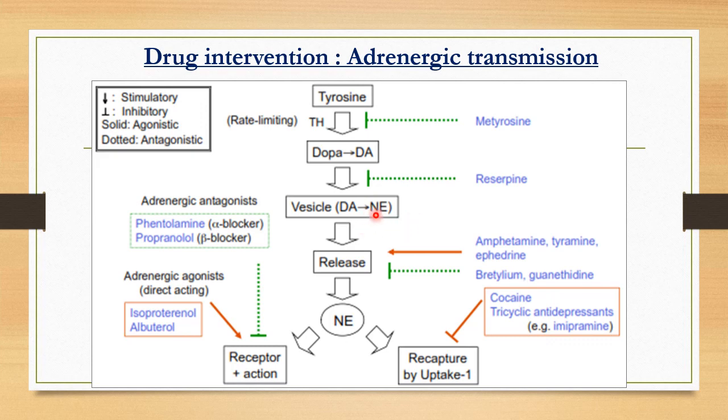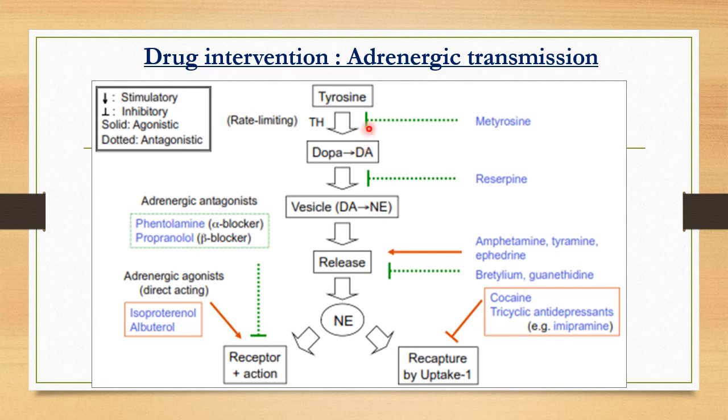Okay? And that neurotransmitter norepinephrine will be released from the nerve terminals whenever there is a sympathetic stimulation, and that norepinephrine or epinephrine will bind to the receptor and have its effect, and after that they will be recaptured, retaken by the nerve terminal, or they will be degraded. Okay, so this is a simple pathway of norepinephrine and its further action.